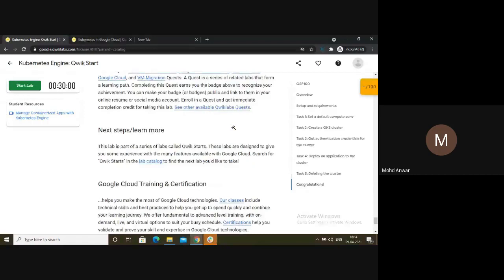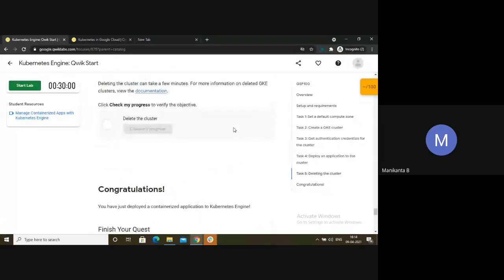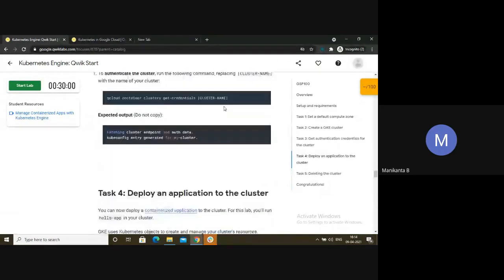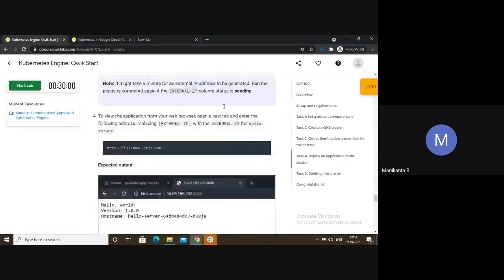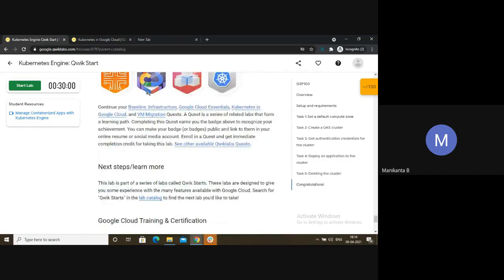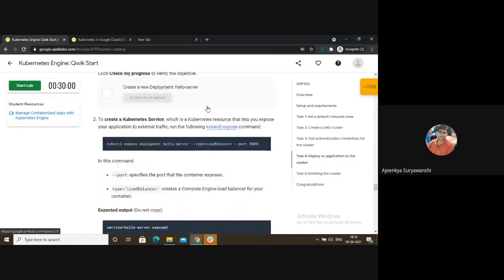Yeah, got that point. Okay, so that is the one thing many people will miss out. They will choose all the quests. They will be doing them randomly, but it's not at all required. Choose carefully, like where it is linked, and do accordingly. So it will save a lot of time.